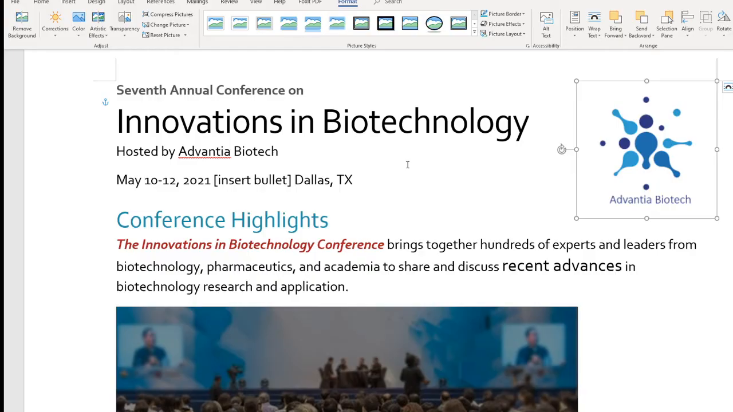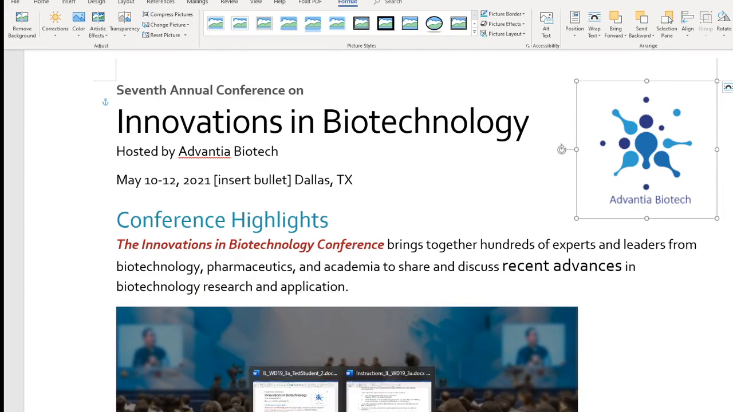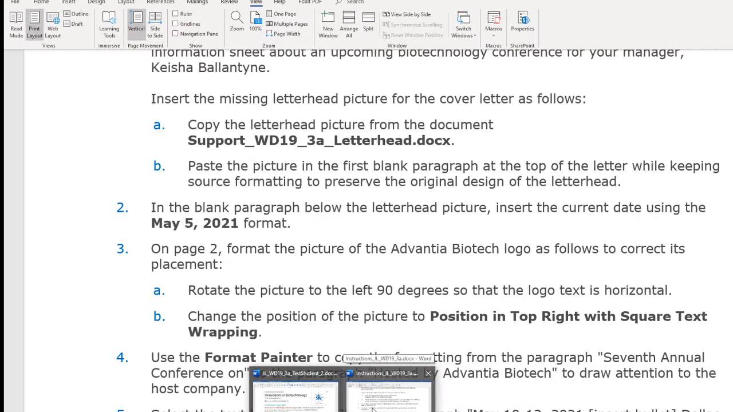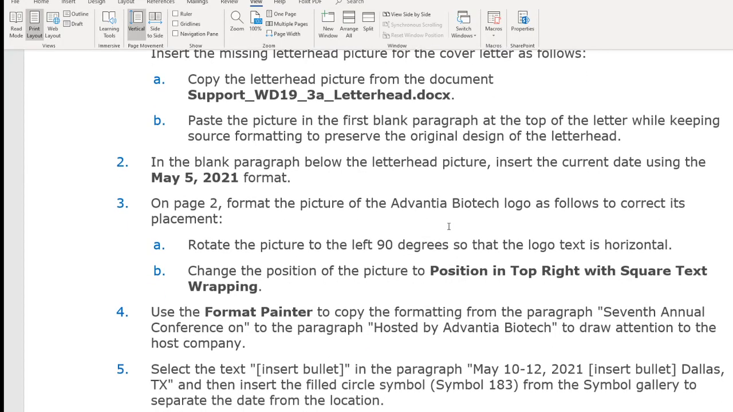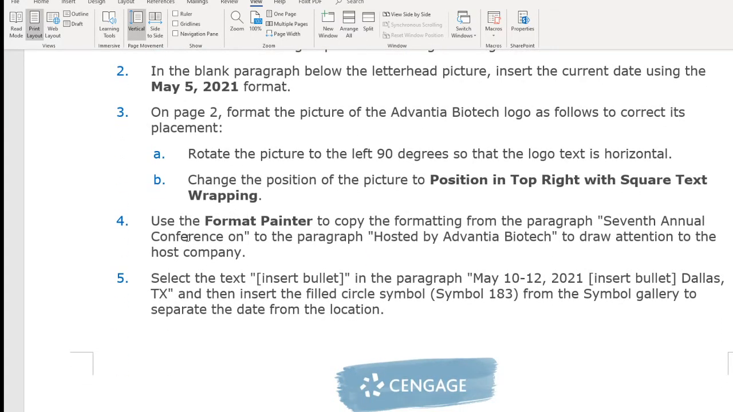All right, so we are coming here now. Next, we are going to learn the way to copy formatting. So right here, we're going to use the Format Painter to copy from 7th Annual Conference to hosted by Advantia Biotech.